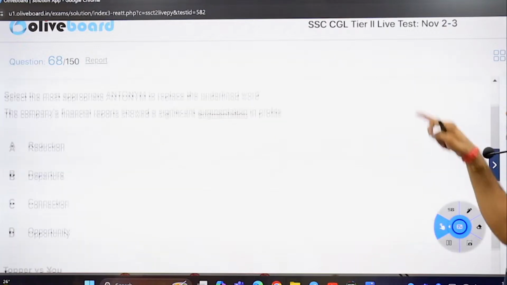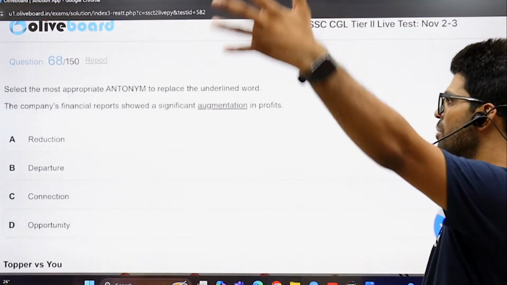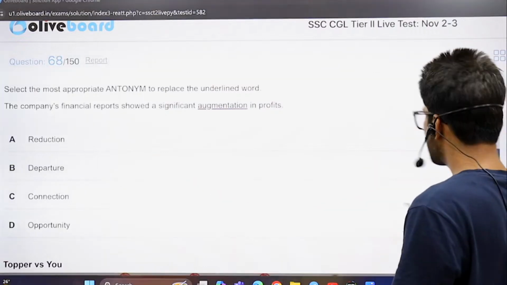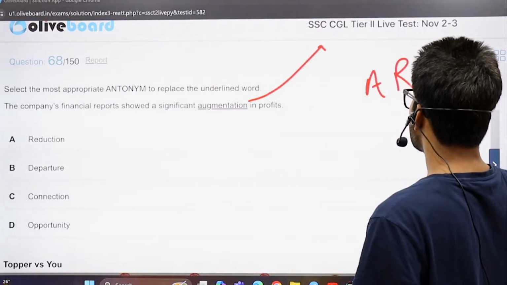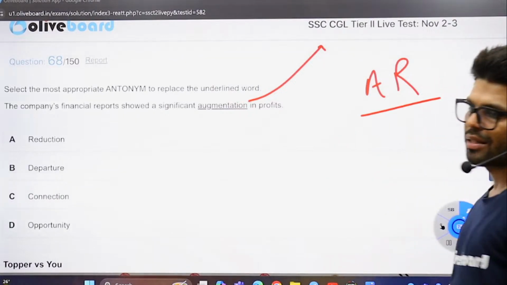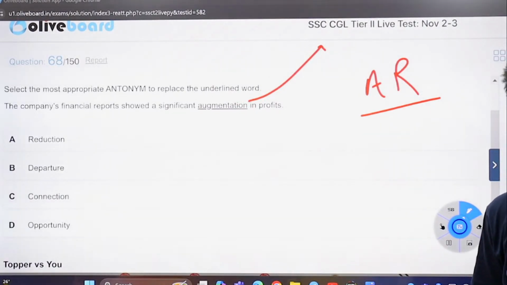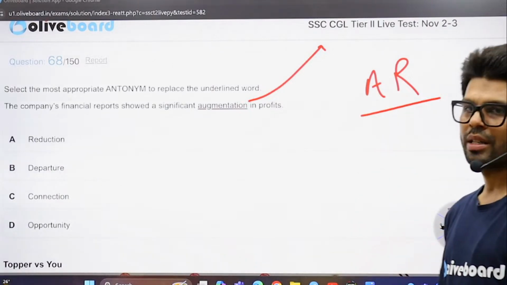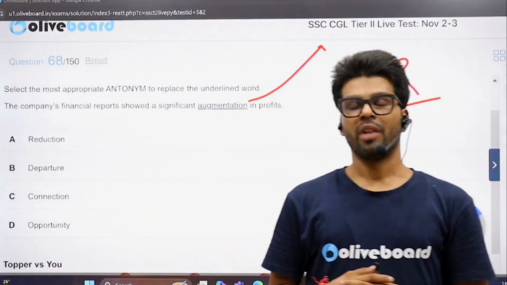The company's financial reports showed a significant augmentation in profits. The meaning of augmentation is increment, we can say. We have a feature in this world of technology, which is AR, augmented reality. Just like the reality goes even stronger, even more than that.